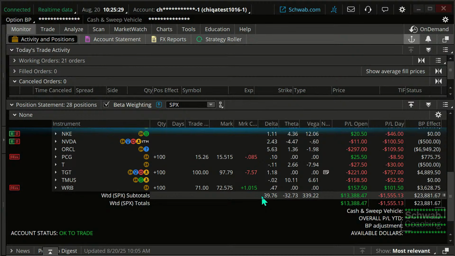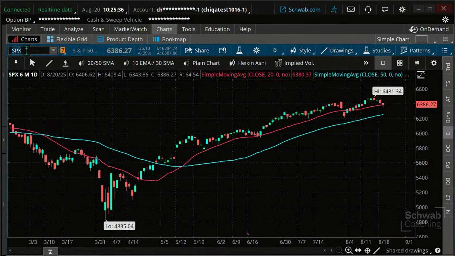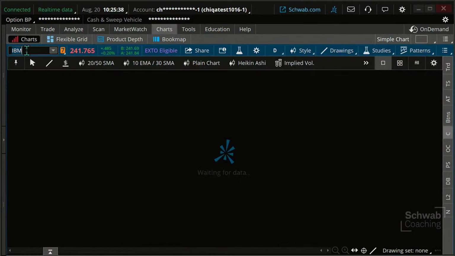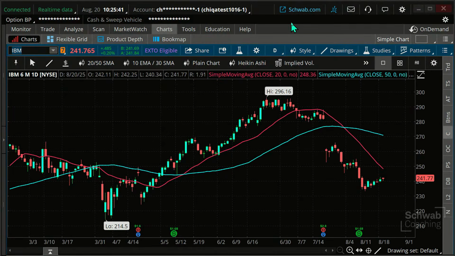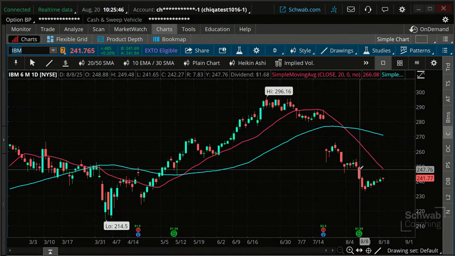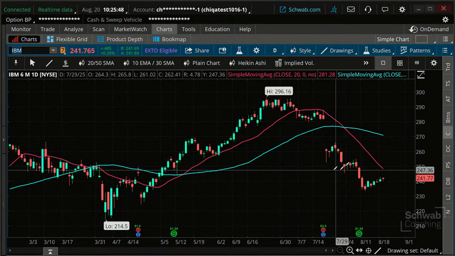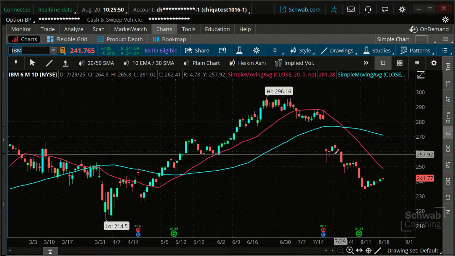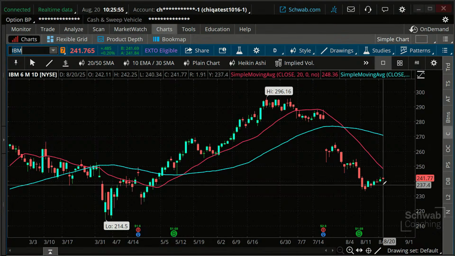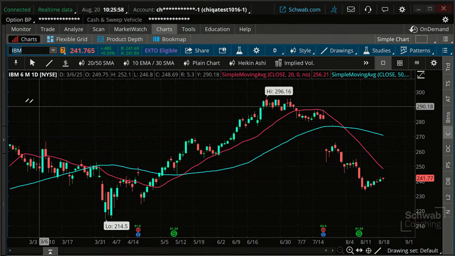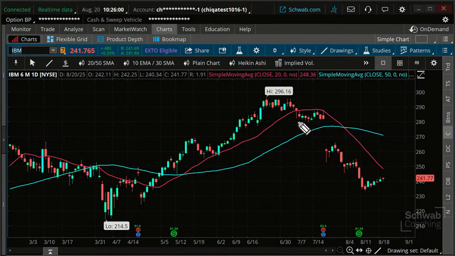Okay, now, before I lose too much time here, let's look at a trade here. So the trade I'm going to do here is I'm going to look at IBM. I want to do something bearish. Remember, we looked at Delta, Theta, Vega. I'm going to look at something bearish. I'm going to look at a spread trade because I'm going to kind of minimize my Theta and my Vega here on this. And here's my premise on this. And you may agree or disagree, but my assumption is my trend is down.